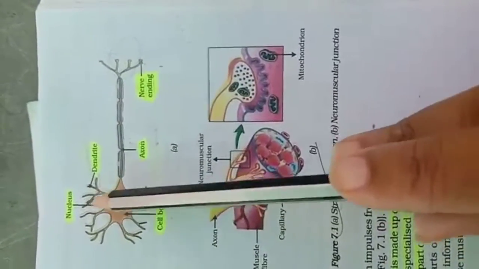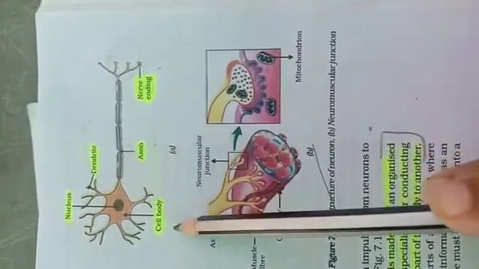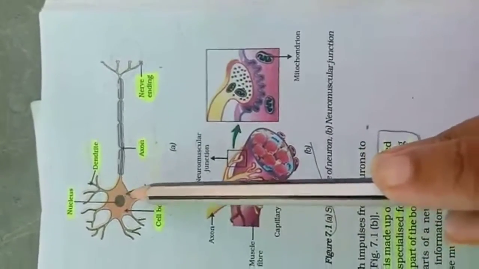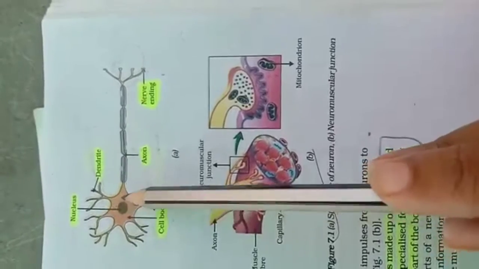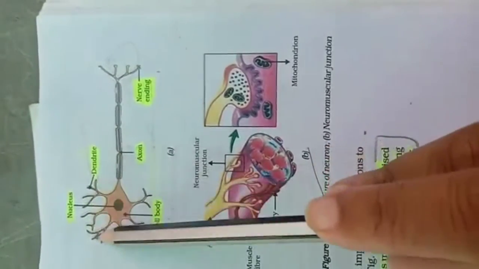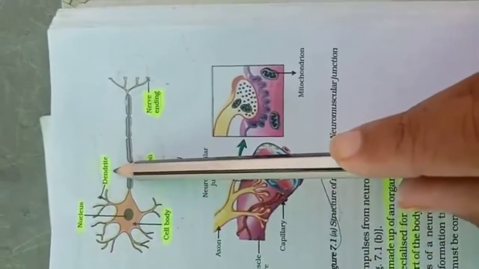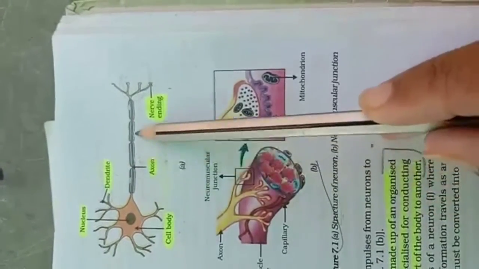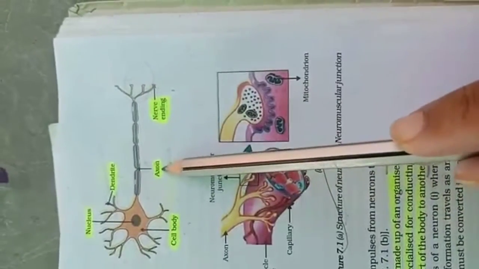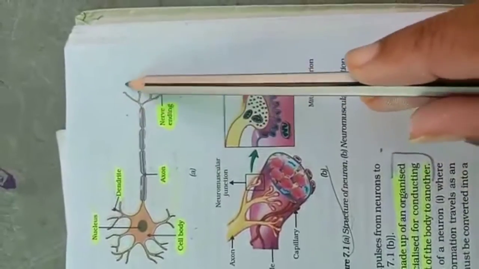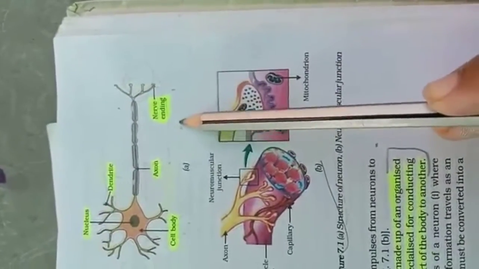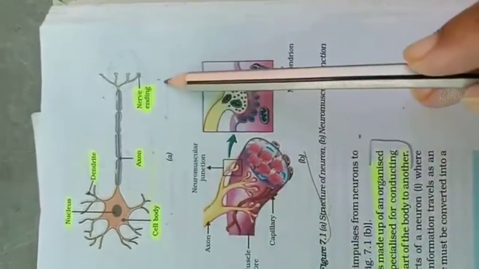So the nucleus is a major part in the neuron, and this is the cell body. The cell body is the part where the nucleus is situated, and these branch like structures are called dendrites, and the long tubular structure is called the axon, and at the end whatever you can see is called the nerve ending. So this is the structure of a neuron.